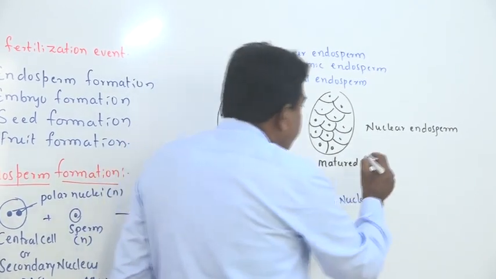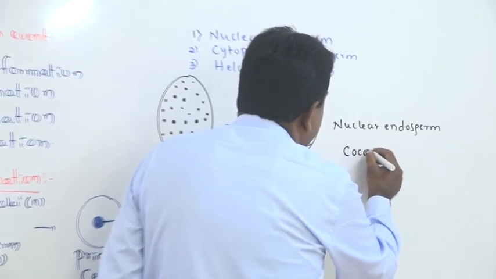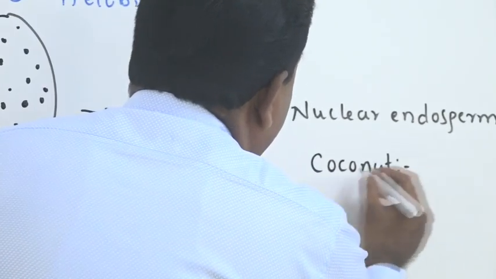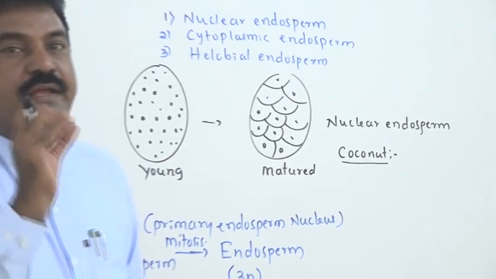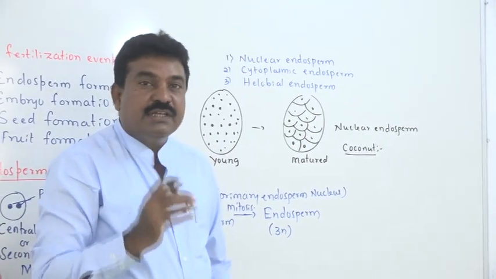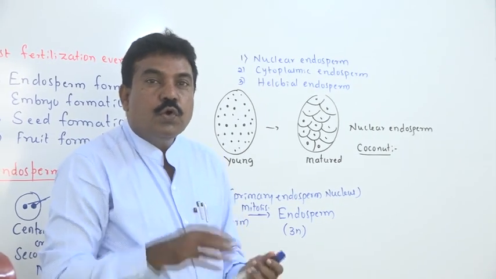Take the best example, a coconut. If you take coconut endosperm in the early phase, which we call the tender stage, we have only coconut milk.